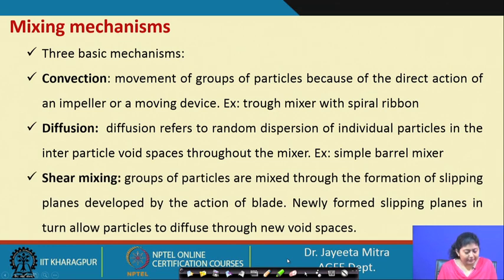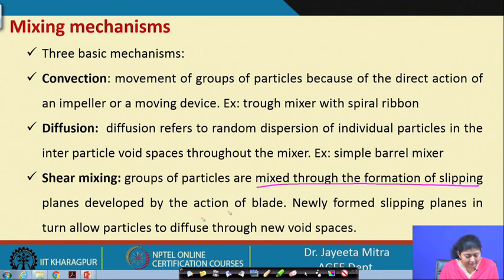Then shear mixing: groups of particles are mixed through the formation of slipping planes developed by the action of the blade. Newly formed slipping planes in turn allow particles to diffuse through the new void spaces.